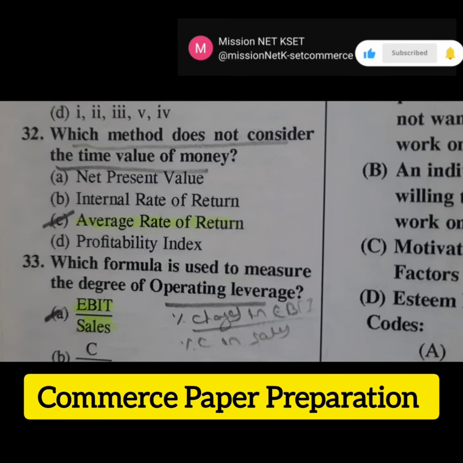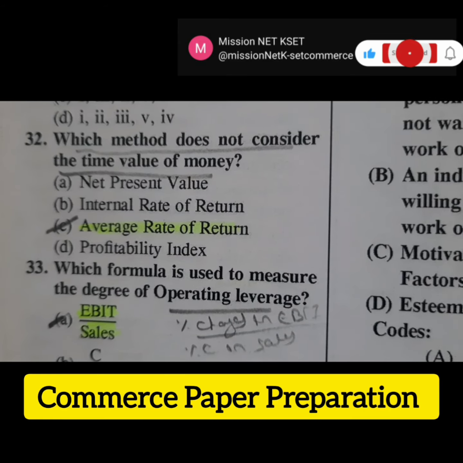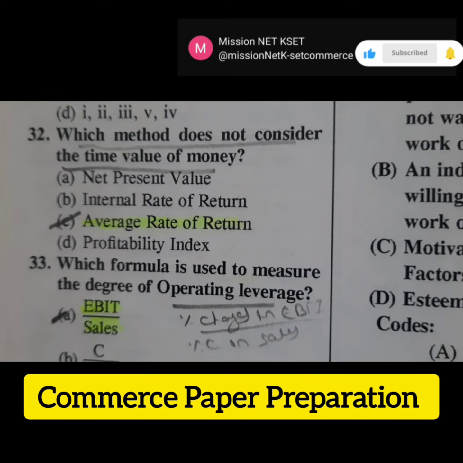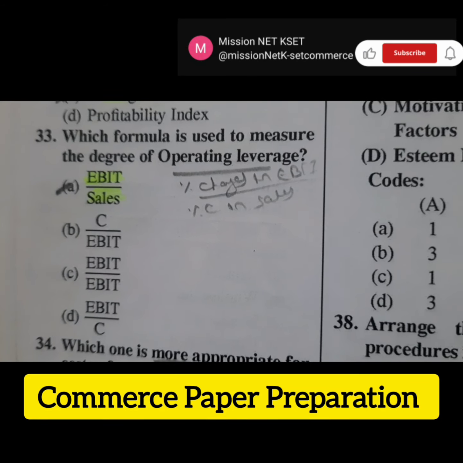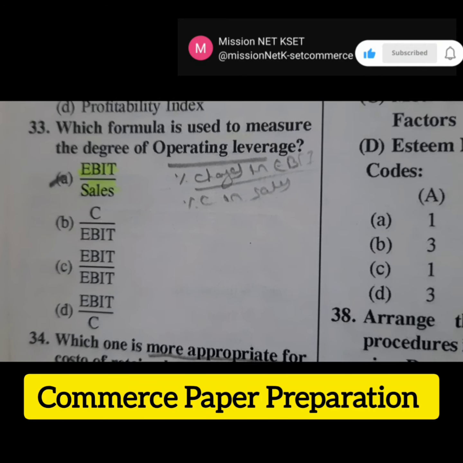Then the next question is which method does not consider the time value of money? The right answer is option C, average rate of return. It does not consider the time value of money. Then the next question is which formula is used to measure the degree of operating leverage?